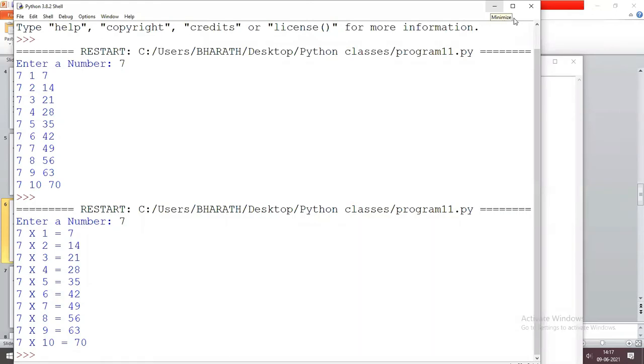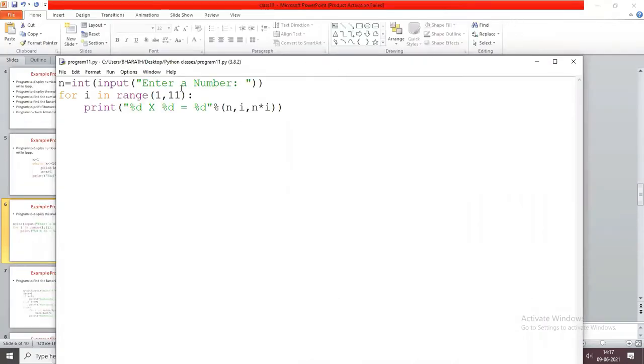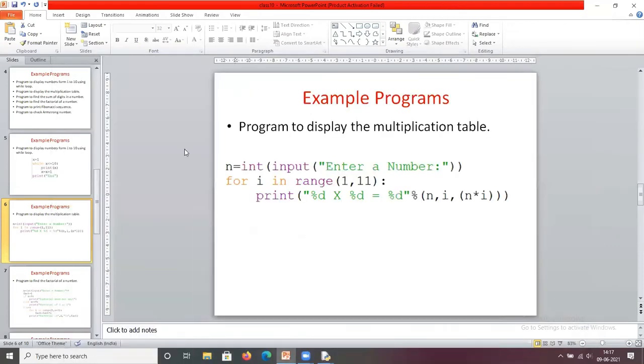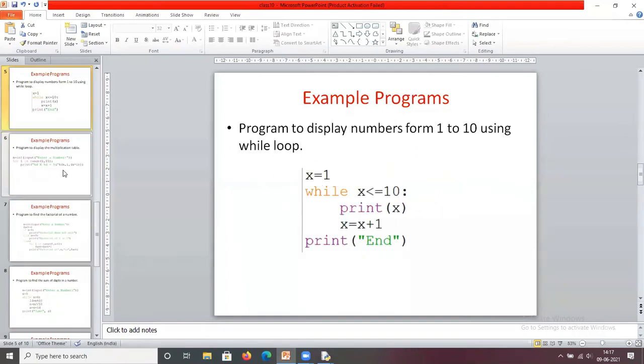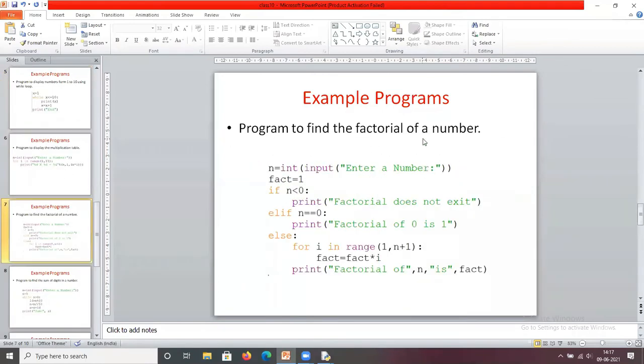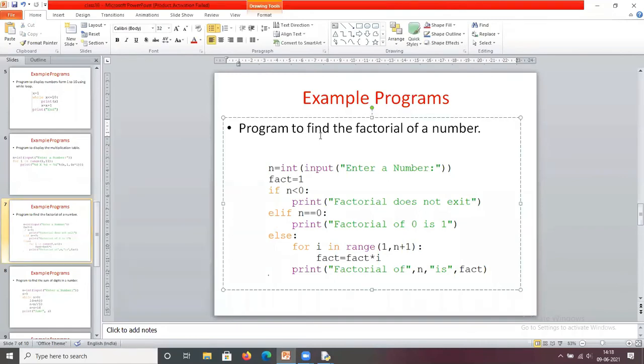Okay, so does anybody have any doubts in these two programs? Okay, so now we move to the next program. The next program is a program to find the factorial of a number.